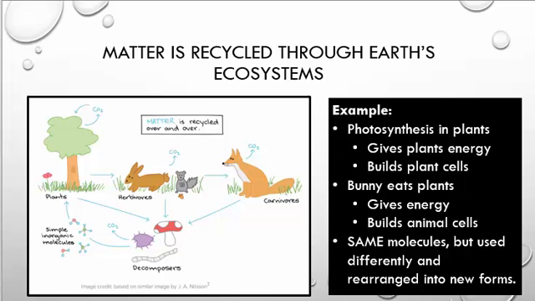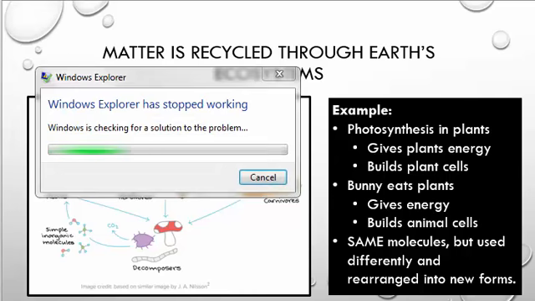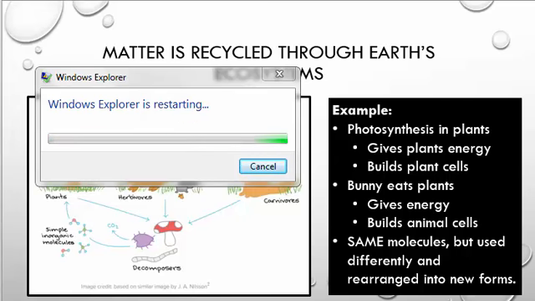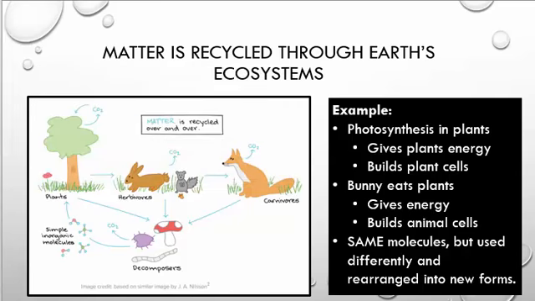Photosynthesis happens in plants. Plants get their energy and build plant cells. A bunny eats the plant, gets energy, and builds animal cells. Same molecules being recycled but used differently and rearranged into different forms, such as plant cells or animal cells.